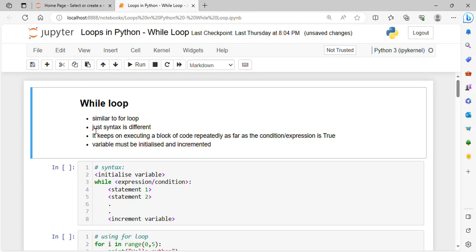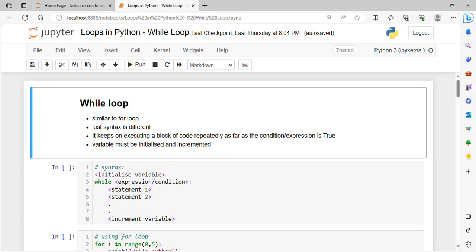And what is the basic functionality of while loop? It keeps on executing a block of code repeatedly as far as the condition is true. Until the condition is true, it will keep on executing the loop, and whenever the condition becomes false, it will exit out of the loop.